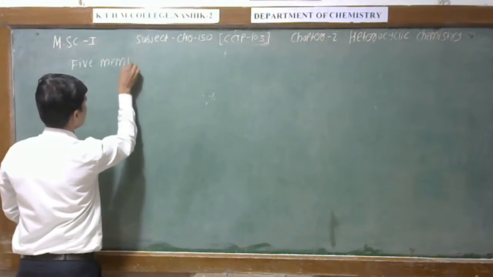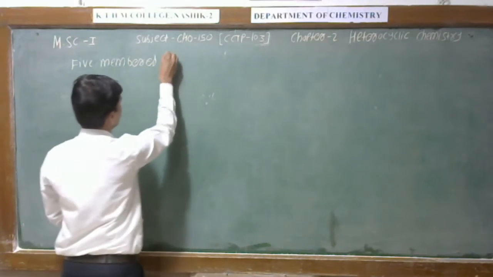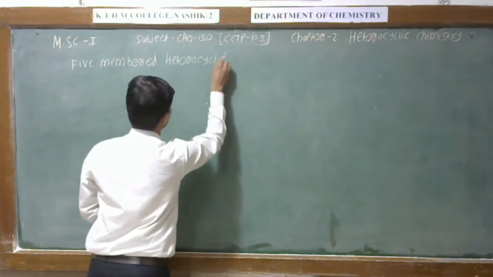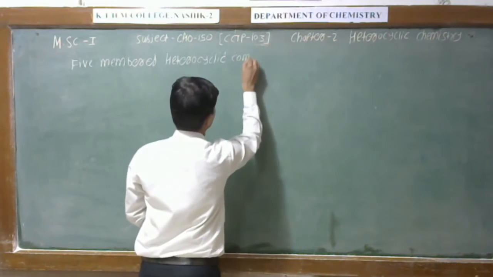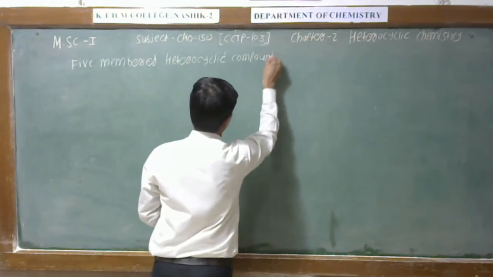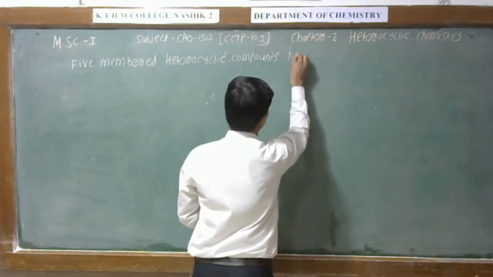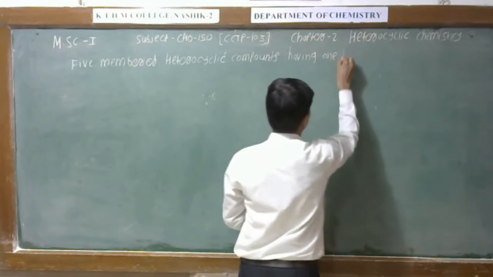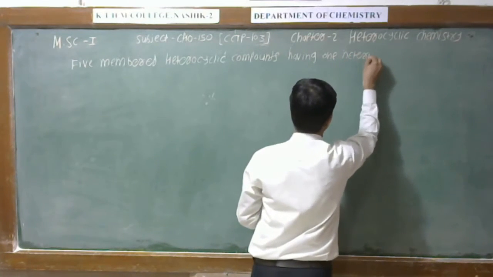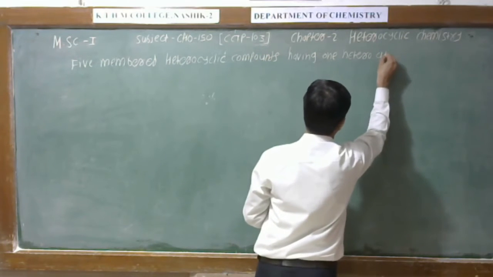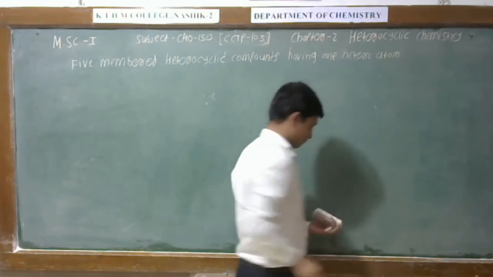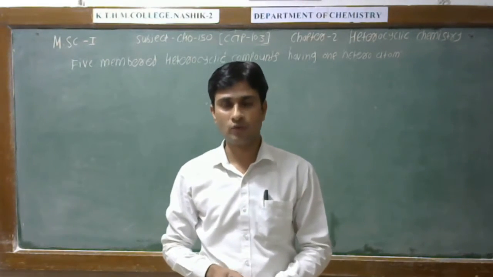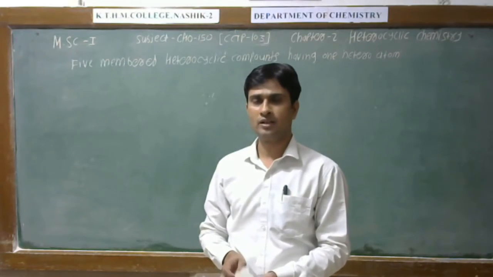Let us discuss now the first type of heterocyclic compound, that is 5-membered heterocyclic compounds having one heteroatom. Friend, in this type of compound, the heterocyclic compound is 5-membered and there is only one heteroatom.